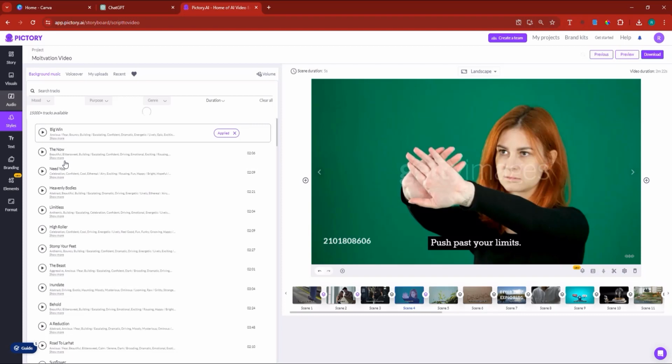Now, for the interesting part, if you click on the audio, here you can control the background music. So for the background music, they have added a big win music. You can listen to it.